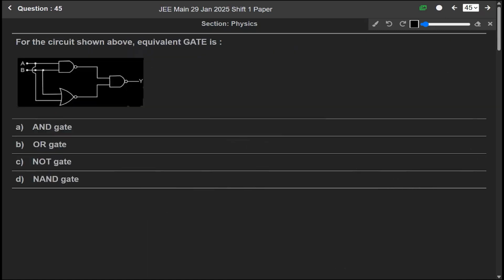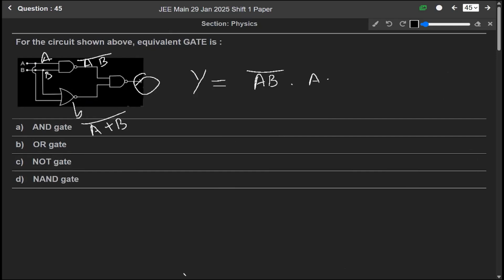Now next question 45. For the circuit shown above, the equivalent gate is. We have to find the output Y. Here it is A and here it is B, and it is a NAND gate, so it will be A dot B bar. And it is a NOR gate, so it will be A plus B whole bar. And again it is a NAND gate. So output Y will be AB bar into A plus B bar, of whole bar.